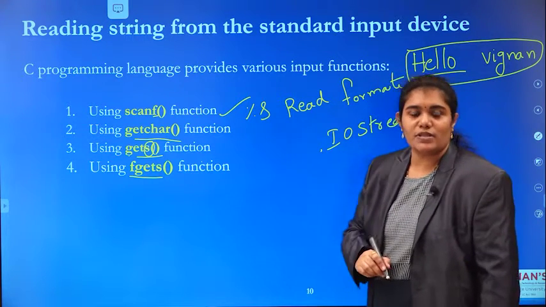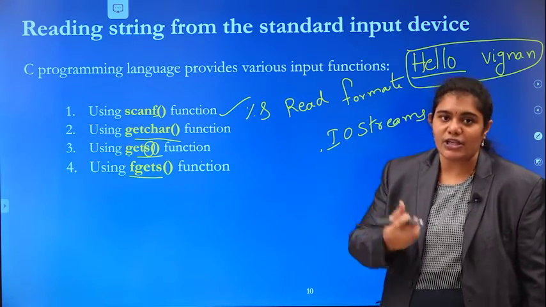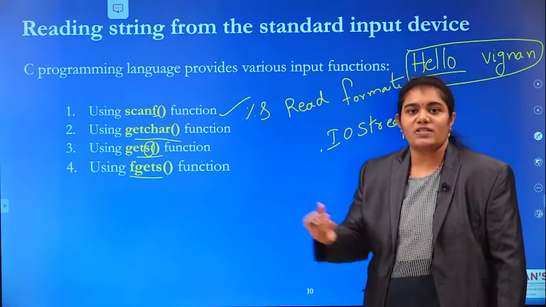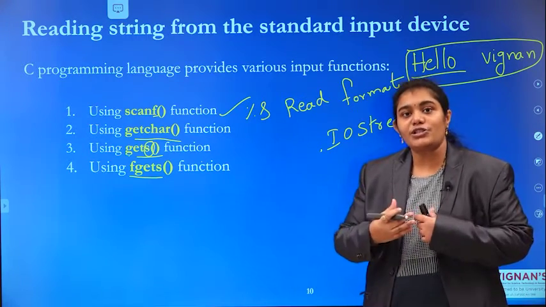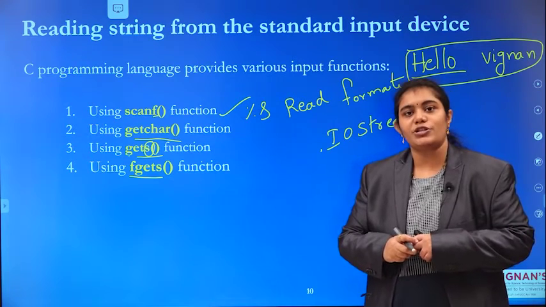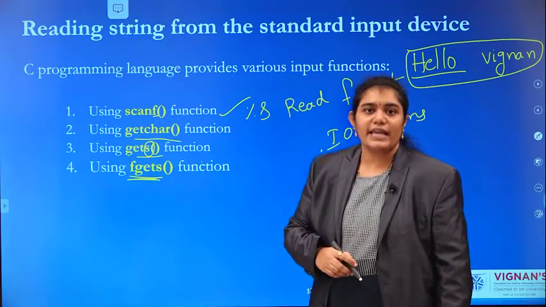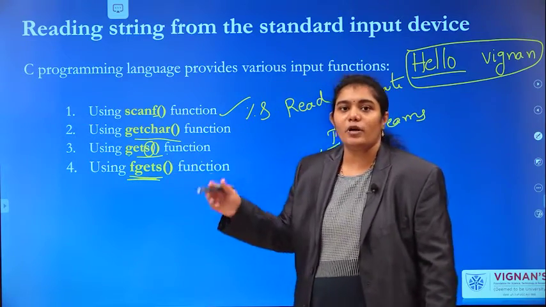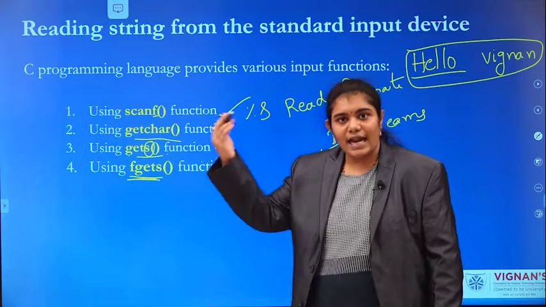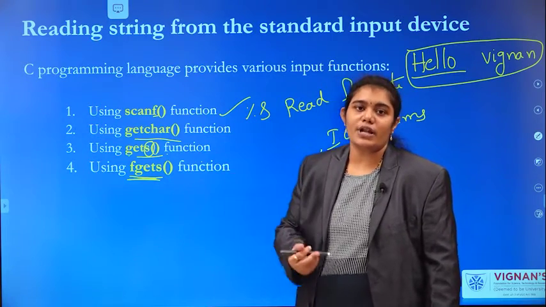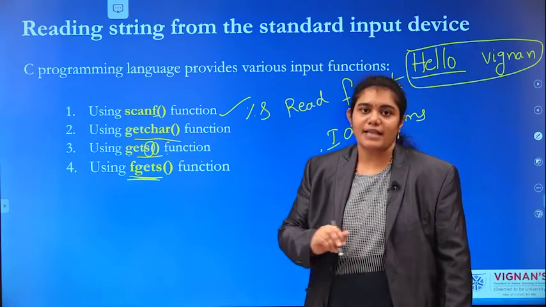If you want to read your input from files, you need to specify the location, or if you want to read from the standard input device, like the keyboard, you can specify that location. That location you specify with the help of fgetS. Both getS and fgetS perform similarly, but fgetS can read input from a standard input device as well as from a file, whereas getS can read input only from the standard input device.